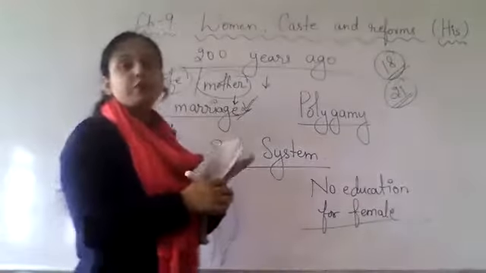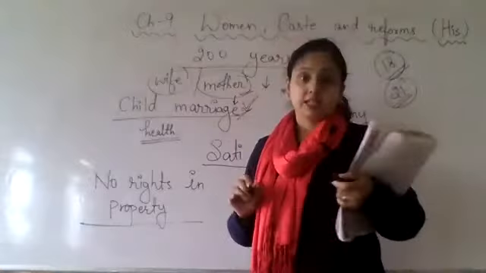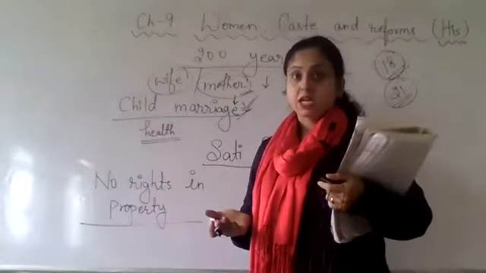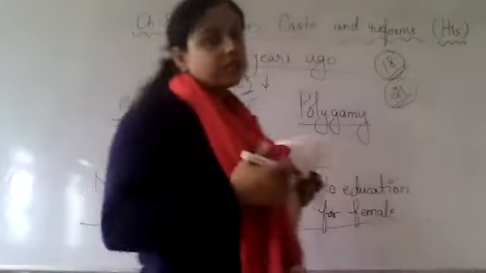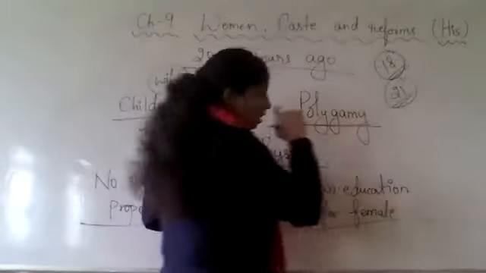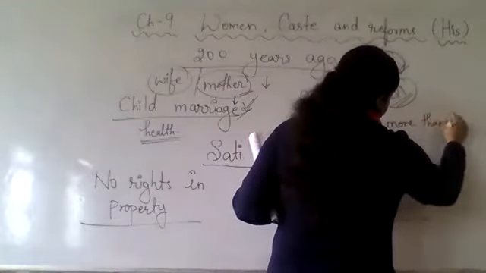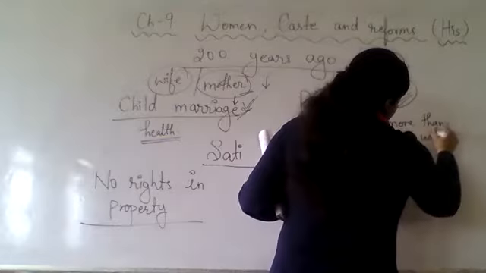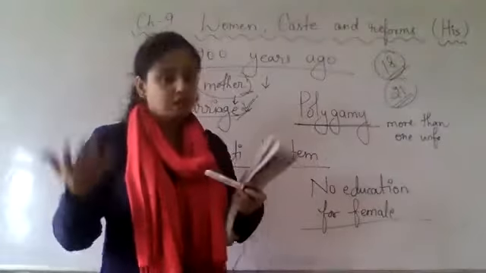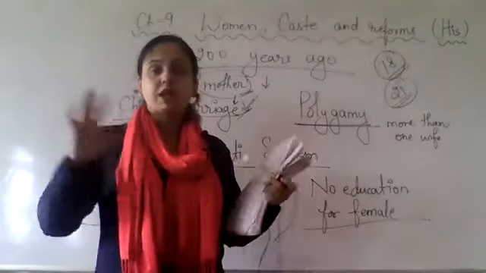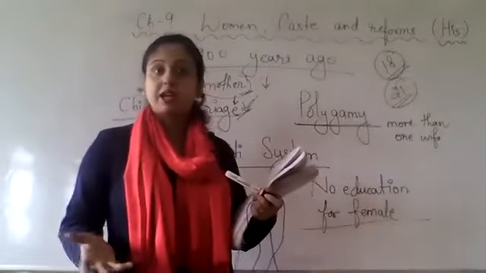Many of the women, because at a very early age they were becoming mothers, used to die. That was also the scenario. So who is basically suffering with that? The women were suffering with this child marriage. Now polygamy is having more than one wife. The male was having more than one wife, many wives they were having. So in that, who is going to suffer? Basically, the women were suffering in that.